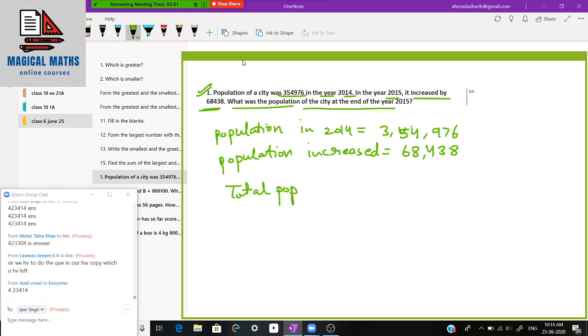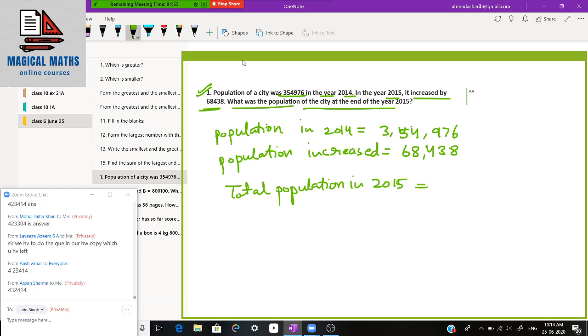So what is the total population in 2015? Total population in 2015 is equal to what? You just have to add the given numbers. Fine.